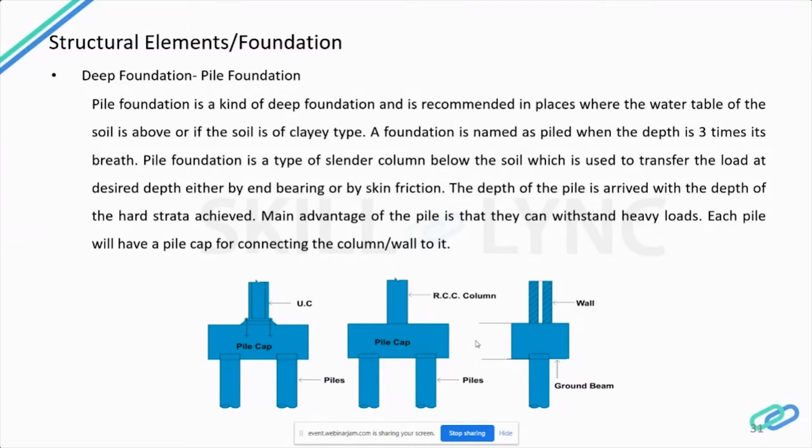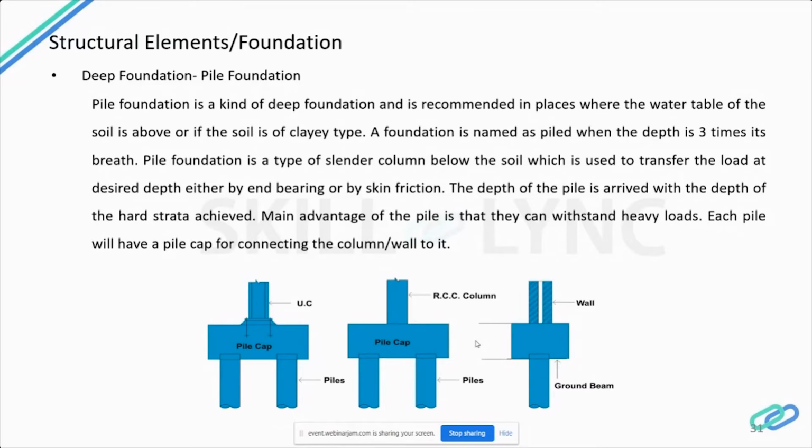Pile foundations are generally used where the soil has to withstand heavy loads from the building and the soil is very clayey, then we definitely have to go in with pile foundation. The pile is drilled to a depth of 5 meters to 50 meters, depending upon where the hard rock strata reaches. So the pile foundation is like a slender column below the soil, which is used to transfer the load at the desired depth, either by end bearing or skin friction.